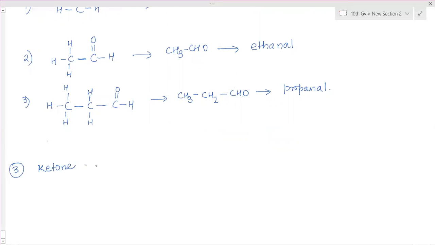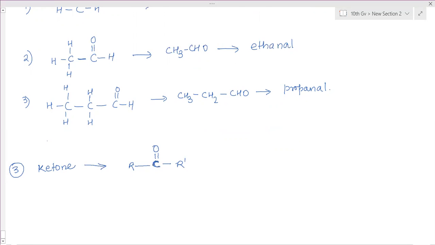Next one is ketone. The ketone functional group is C double bond O, but this is always present between 2 carbon atoms. This carbon with the double bonded O is always present between 2 carbon atoms. So those 2 carbon groups we call R or R dash. So here R and R dash means carbon atoms are needed. Hydrogen you cannot connect here. Because if you connect hydrogen here, then it will become C double bond OH, that is the structure of an aldehyde. Then it will not be a ketone.